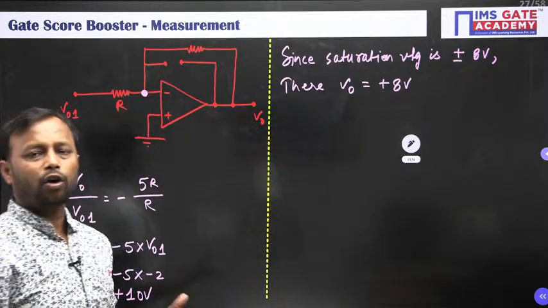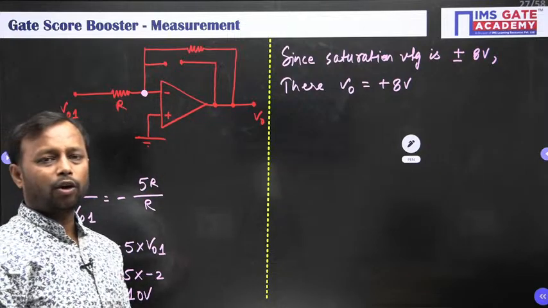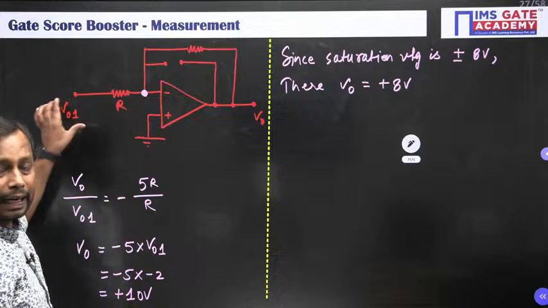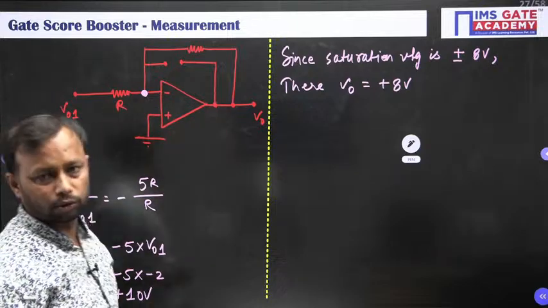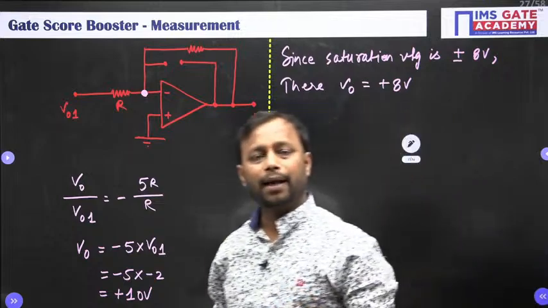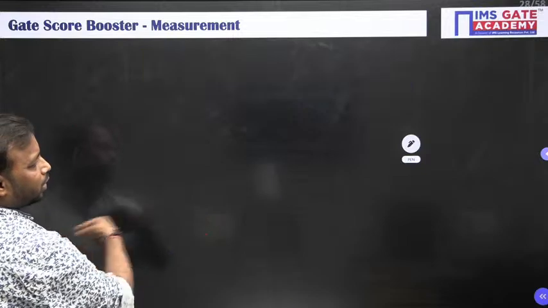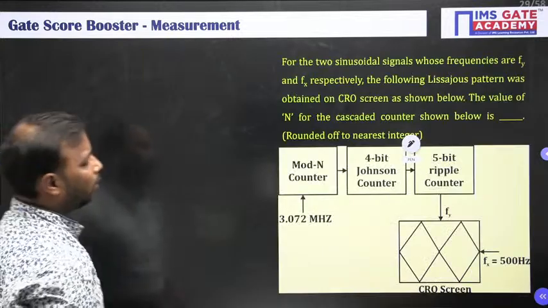Done? Why not minus 8 volt? Because it is an inverting op amp. So input is negative, therefore output has to be positive. So plus 8 volt. So the correct answer for this question is plus 8 volt. Any doubt? So I hope this question is clear to you. Let us move on to the next problem, which is here.